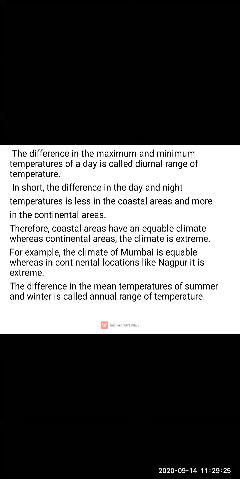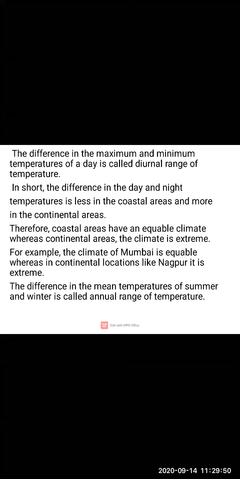Whereas in the winter season it goes down to 5 to 7 degrees. So there is extreme cold also and there is extreme heat also. Now when we consider the climate of Mumbai, because it is a coastal area, right? The climate of Mumbai is equable.